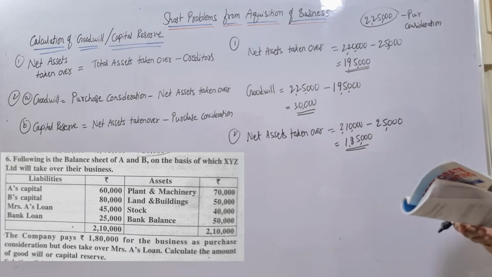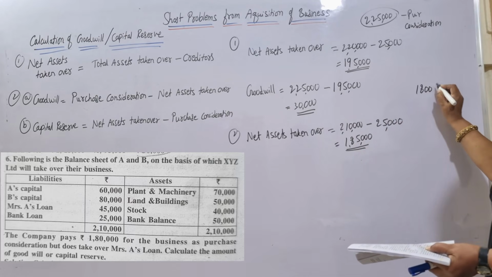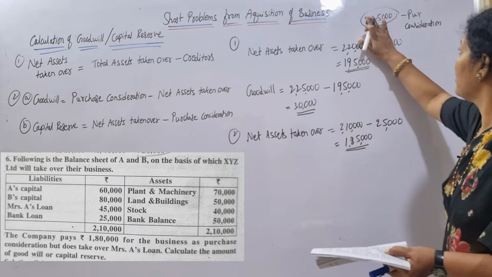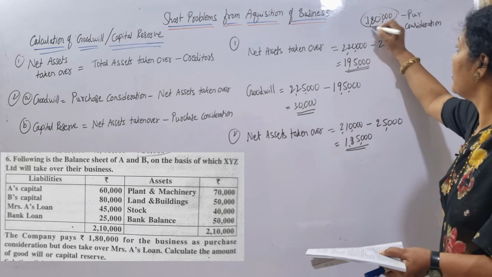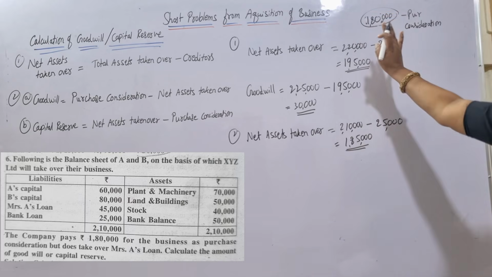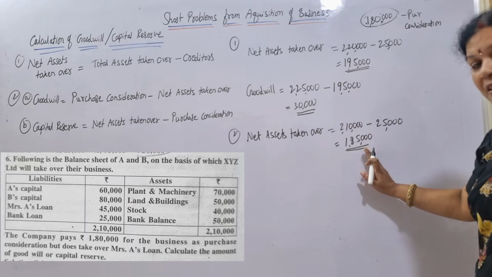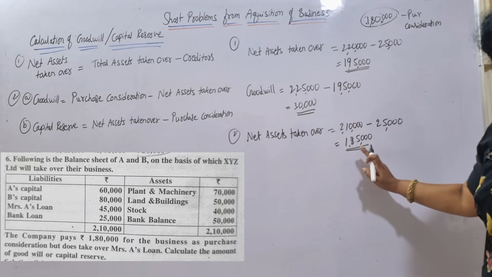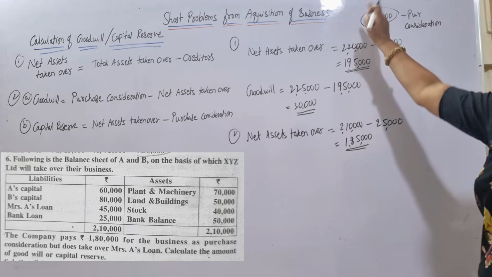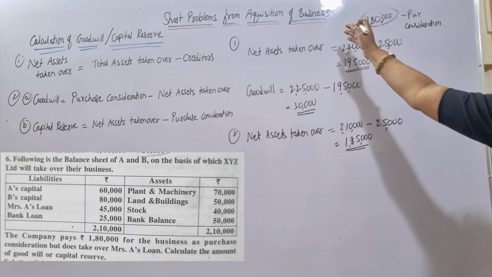Now look at the purchase consideration. Purchase consideration is 1,80,000. Sorry, net assets are more than the purchase consideration.